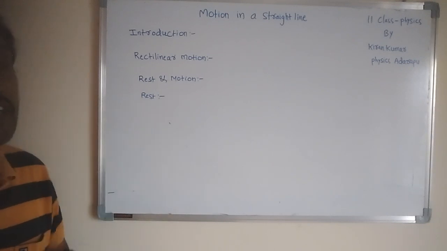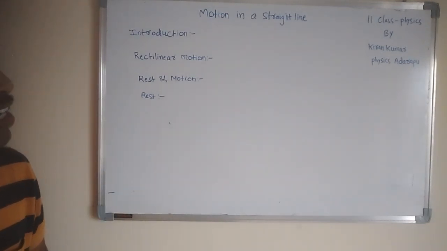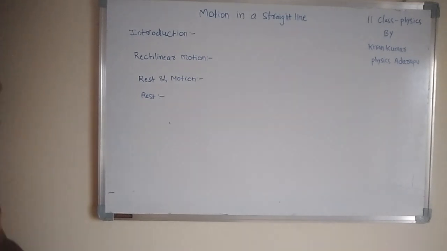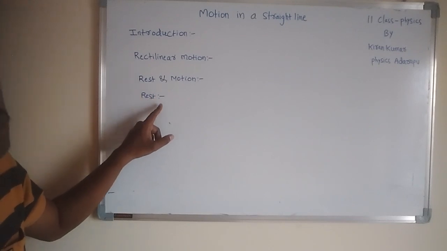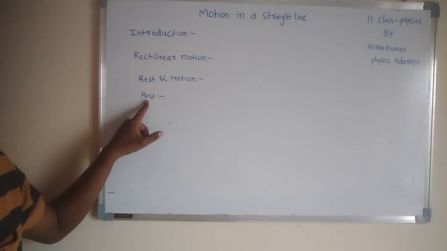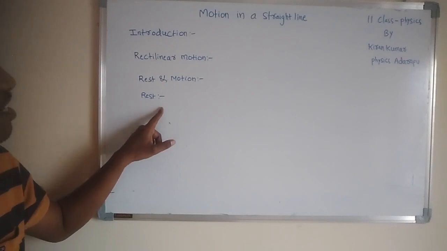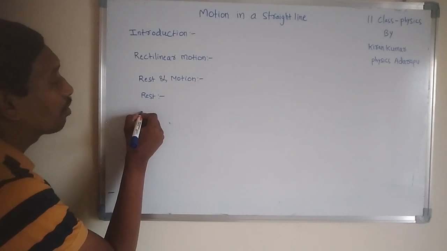Rest means the position of a body does not change with respect to time or surroundings. If the position of the body changes with respect to time or surroundings, that is called motion.